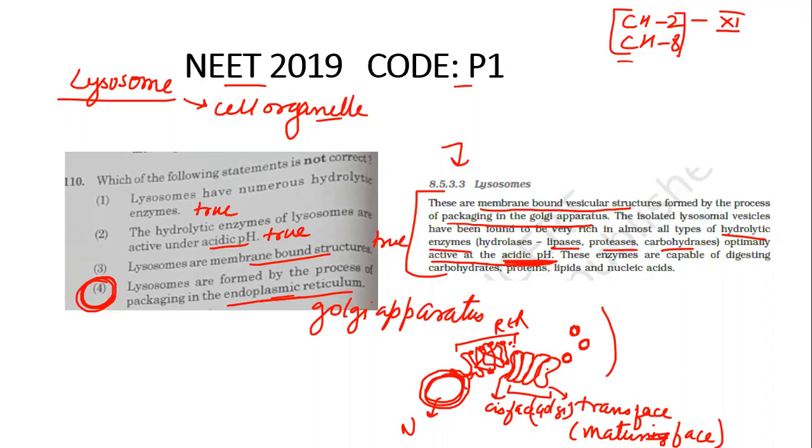So lysosomes are formed from the trans or mature face of the Golgi apparatus. So this one should be the statement which is not correct. Here it should have been Golgi apparatus. I hope you understood. All the points are exactly taken from the textbook.